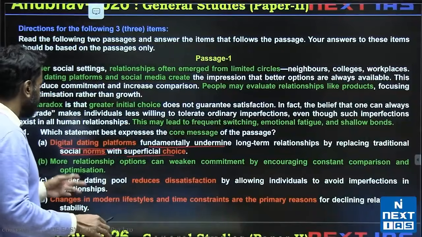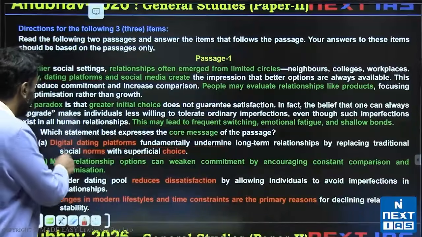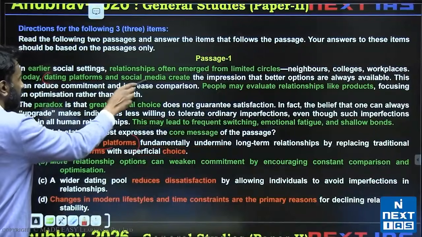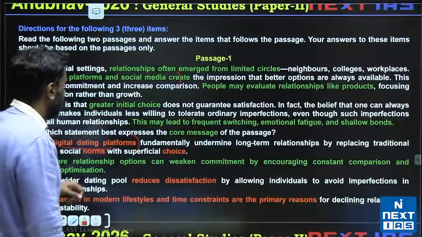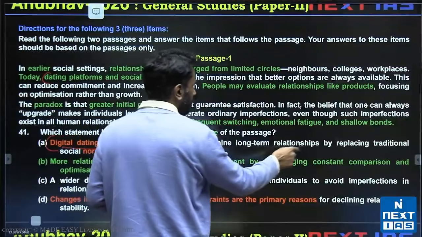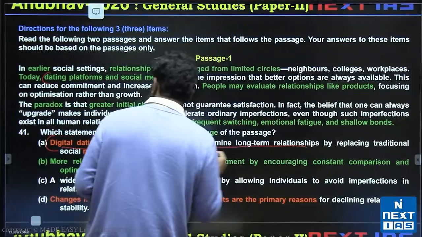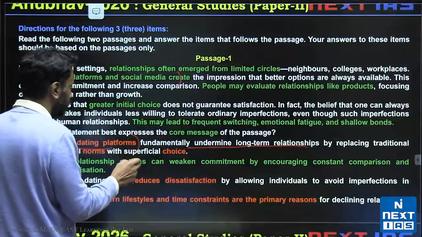So a few things wrong with option A. One is it's focused only on digital dating platforms. Passage is talking about digital dating platforms and social media. Both have that impact. Fundamentally undermine long-term relationships. This is valid, no problem with this. By replacing traditional social norms and with superficial choice.